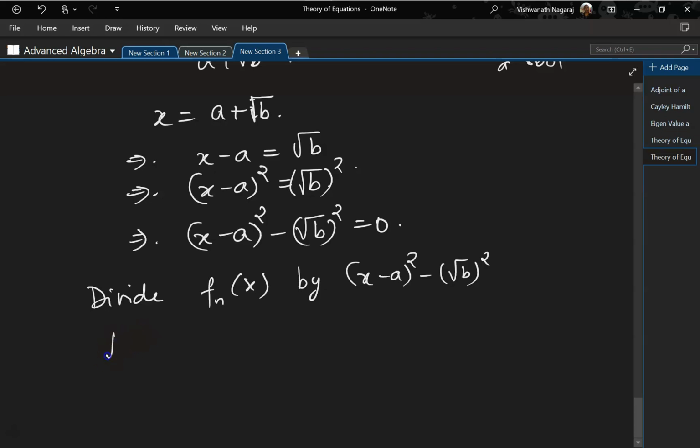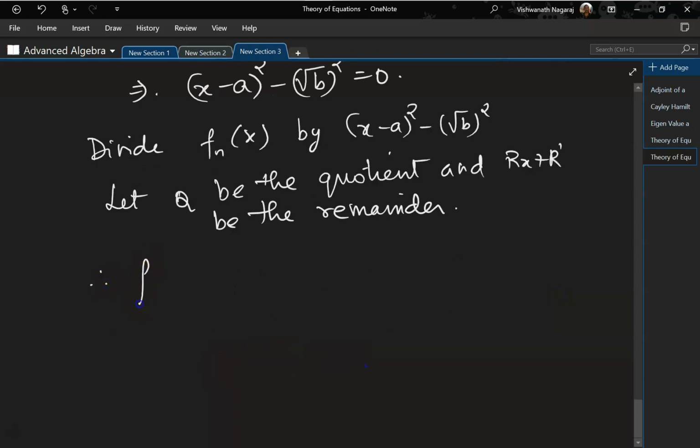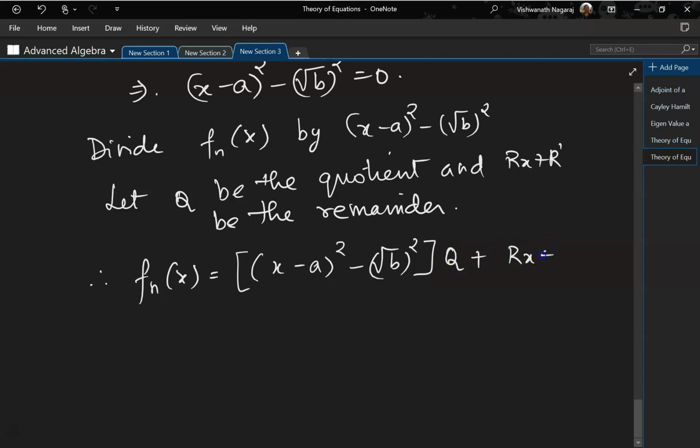So let q be the quotient and rx plus r prime be the remainder. So therefore fn x is equal to x minus a square minus root b square times q plus rx plus r prime. This is the remainder part, this is the quotient part.